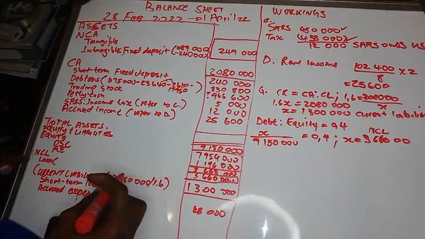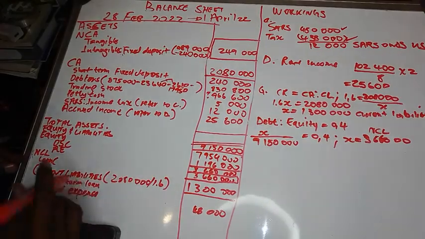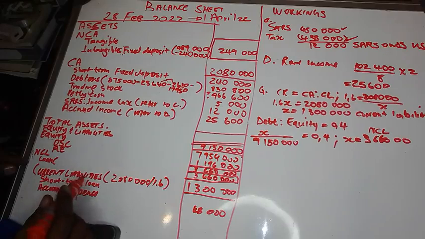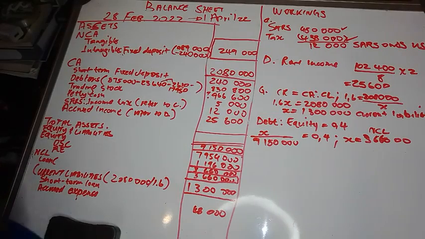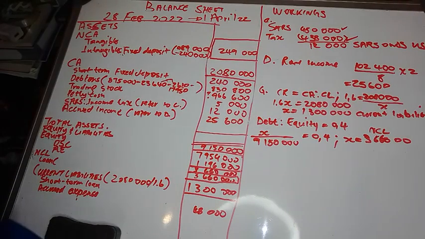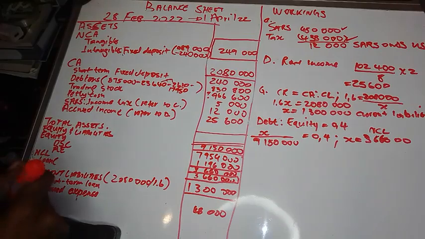We remember they said the short term will be paid in the 2023 financial year. So let's jump to information H. Information H says the loan from XY loans will be reduced by a capital portion of 228,000.